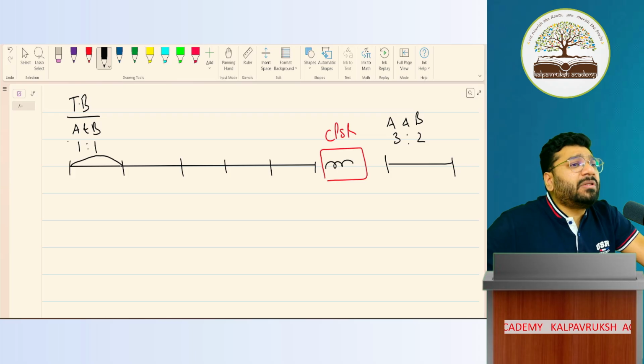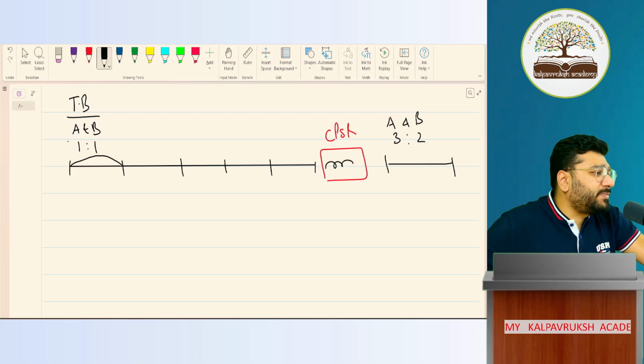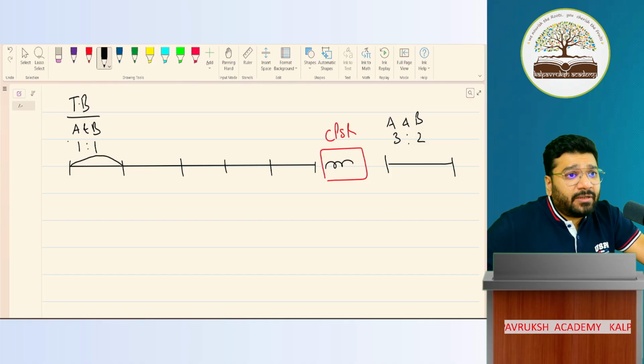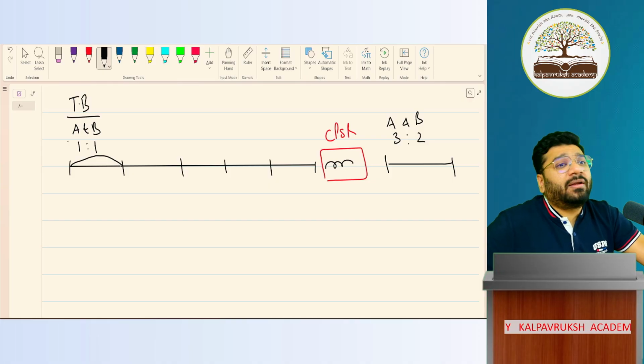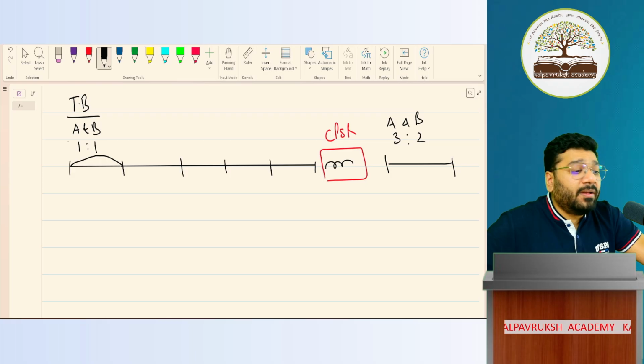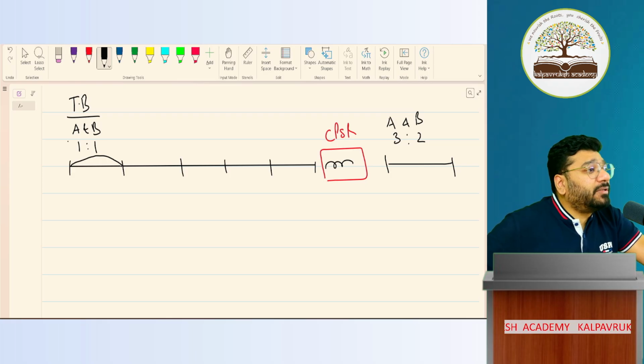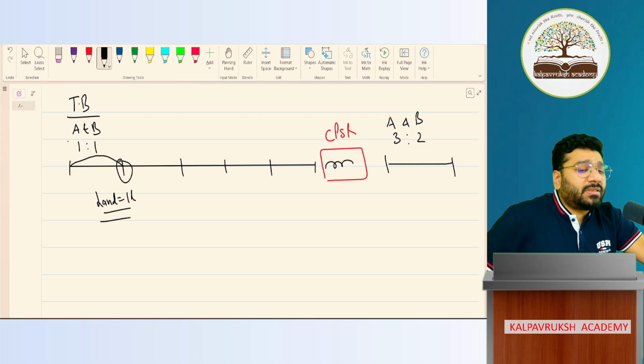People prefer multiple forms of investment. Some people want to invest in land, a good investment. Bitcoin, risky. Some people prefer investing in gold, silver. Some people prefer investing in share markets, shares, mutual funds, etc. So these two people have decided to invest their money in land. At the end of year one, they purchased one land for 1 lakh rupees. How much have they purchased it for? 1 lakh rupees.